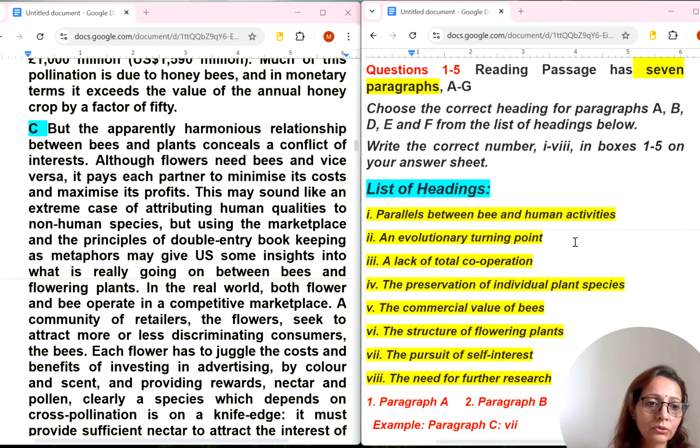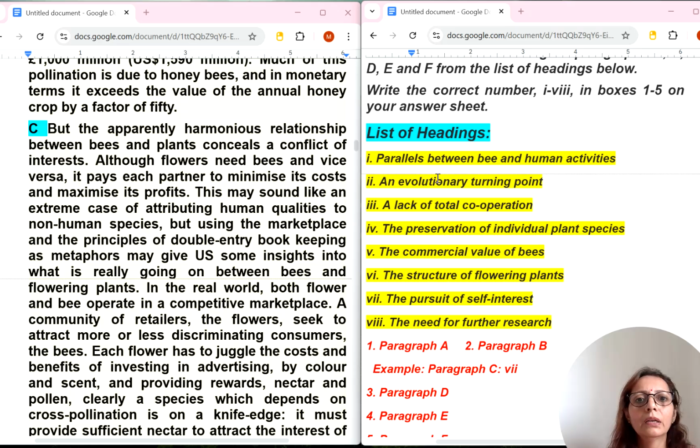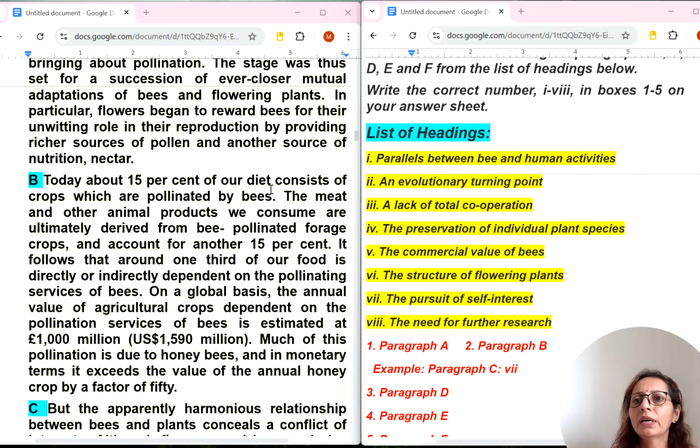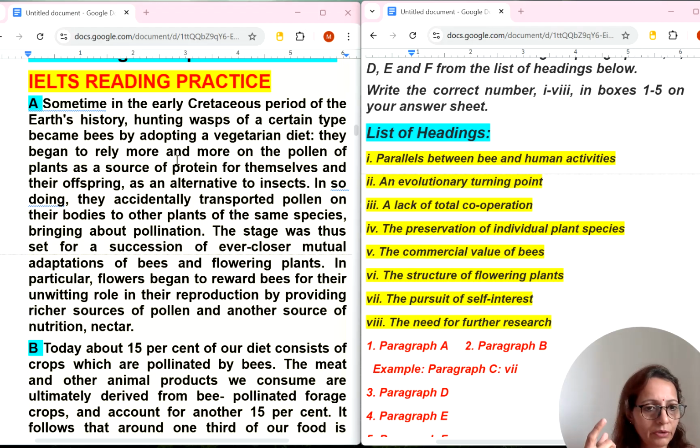So if you are new or a beginner to IELTS reading list of headings, how can we do it? First I will read all the headings within 30-40 seconds, so that we can understand their meaning, and we will select 1 or 2 keywords. Then turn by turn we will go to paragraph A. After reading 2-3 sentences, we will try to find any heading that matches.